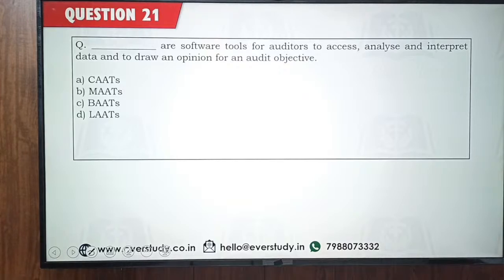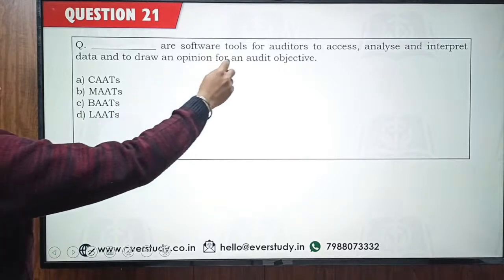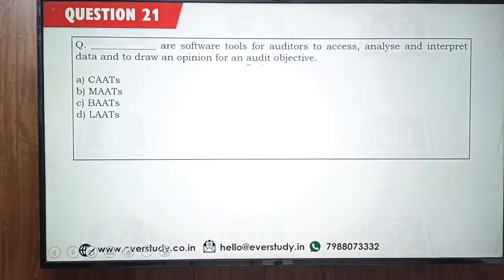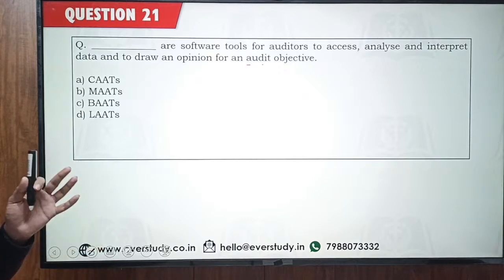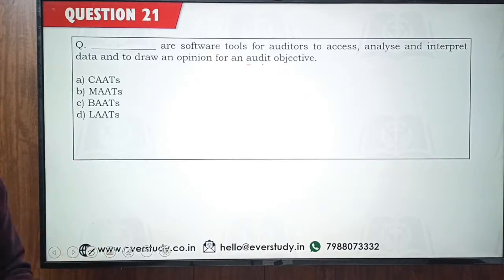Dash are software tools for auditors to access, analyze and interpret data and to draw an opinion for an audit objective. What are the software tools which the auditors use? Now the accounting is being done in a computerized manner. So the auditors also have to use some computerized audit techniques. So what are these techniques called? Are they called CAT? Are they called MAT, BAT or LAT?